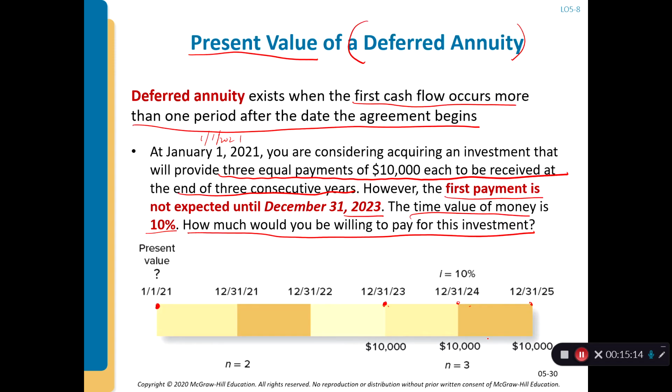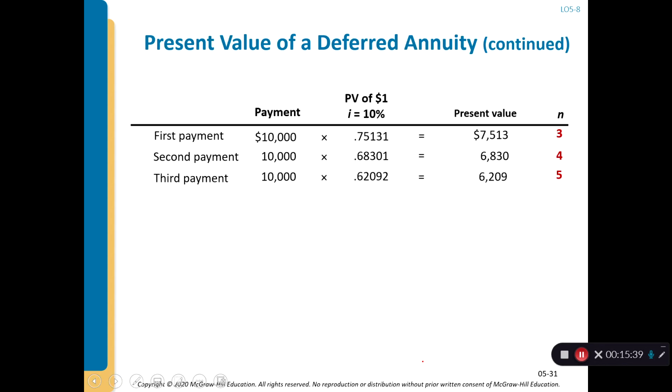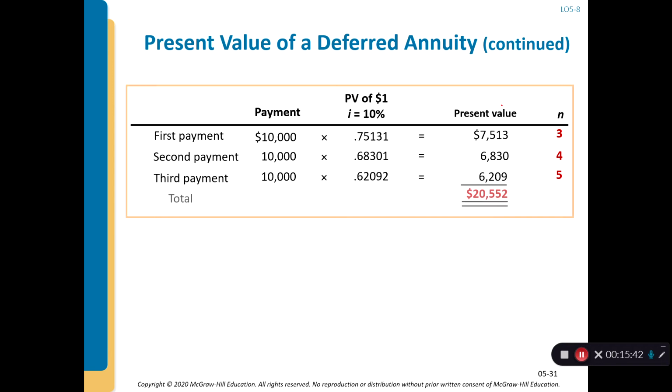So there's a two-step approach. First, simply put, you can discount each payment back to the beginning. So basically you discount the first payment using n equals 3, because it is 1 to 3 periods, you discount the second payment using n equals 4, and you discount the third payment using n equals 5. That's one way to do it, right? And then you can find out that the present value is $20,552 to realize this investment arrangement.